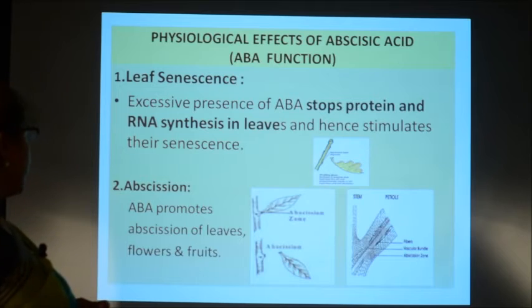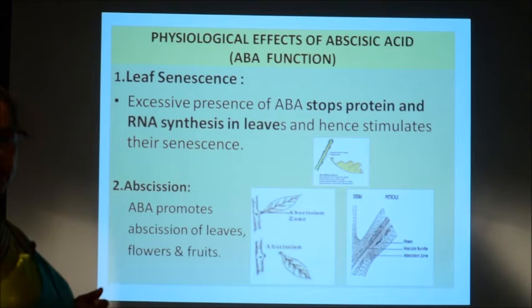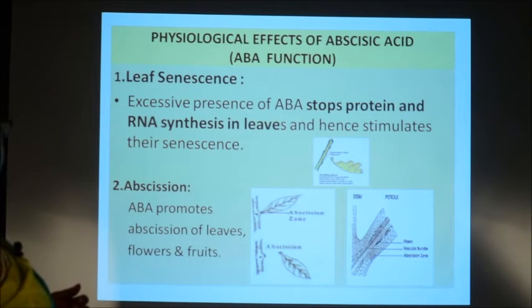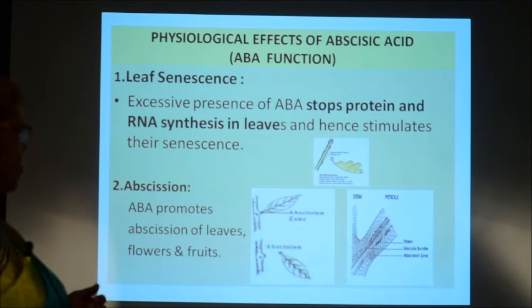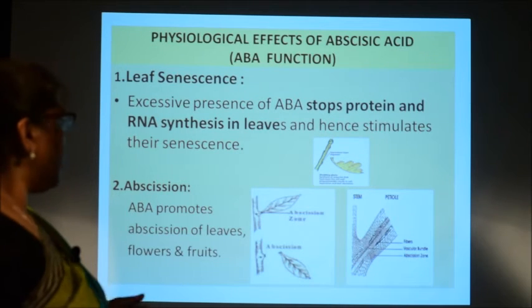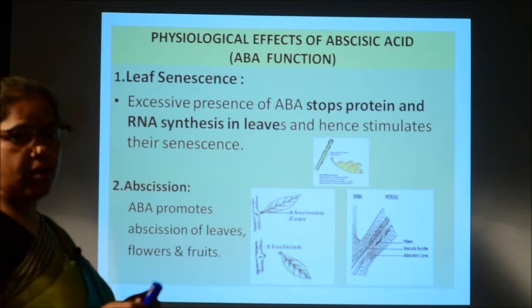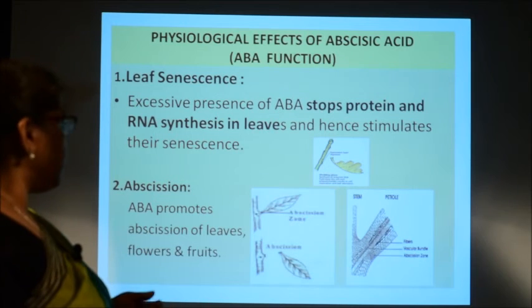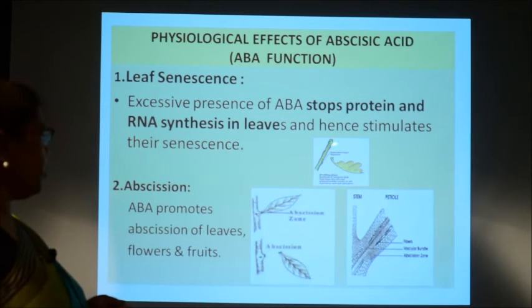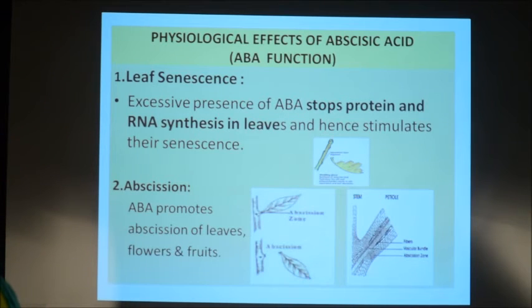The abscisic acid helps in leaf senescence. And how does it help in senescence? Because excessive presence of abscisic acid, in short known as ABA, stops the protein and RNA synthesis in the leaves. Hence, this stimulates their senescence. If the protein and RNA synthesis is stopped, then that will lead to the senescence or the aging or deterioration of plant parts.